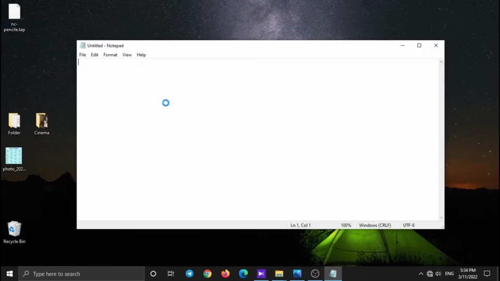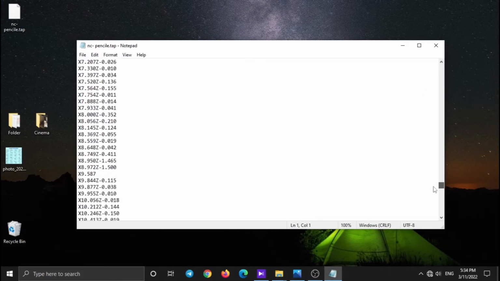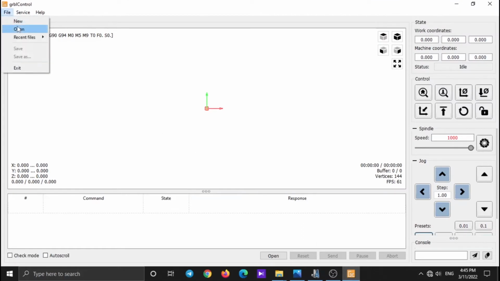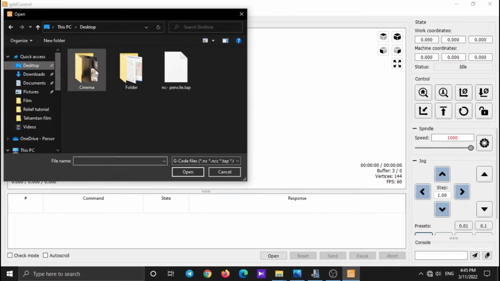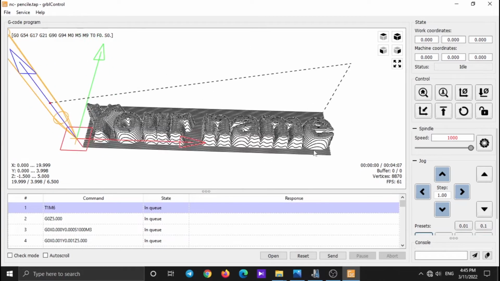Drag your G-code file to the text notepad and see it. Open GRBL Control software. Click on the file, then open. Select your G-code file and open it. Now we need to set the 0 point of CNC.